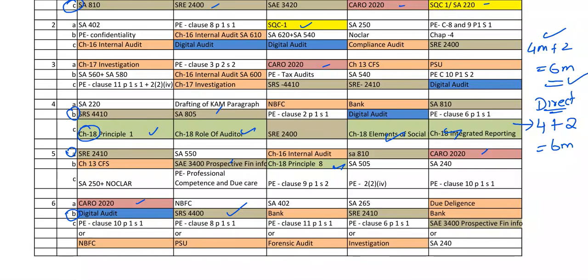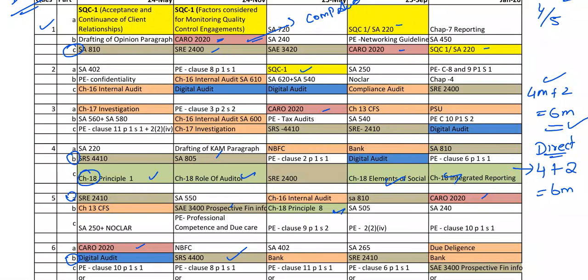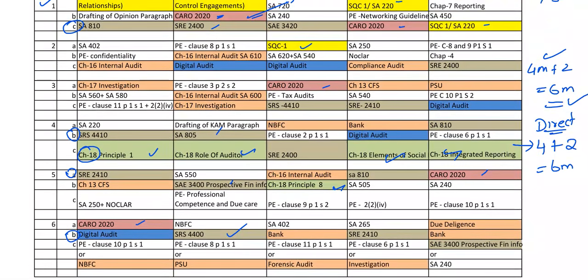Do at least one question per day in the next 1 month. You have 1 month for your exams, so in the next 1 month you can easily score these 6 marks if you study daily. One question a day, and you will definitely score these 6 marks. Okay, this is for your digital audit. Then, once you are done with these basic important chapters, you definitely jump on to professional ethics.